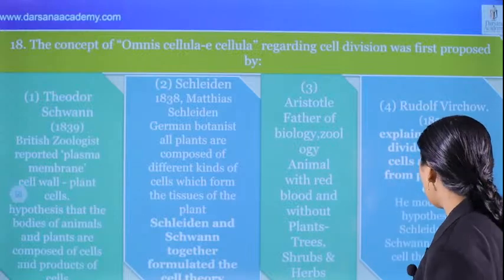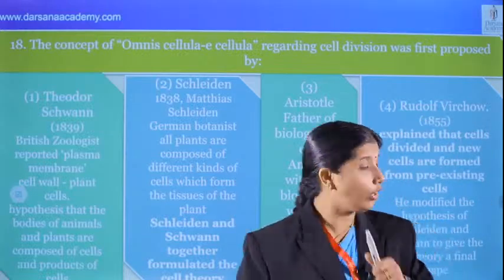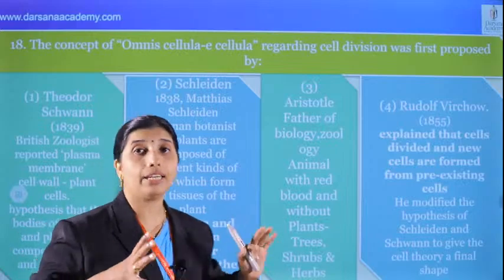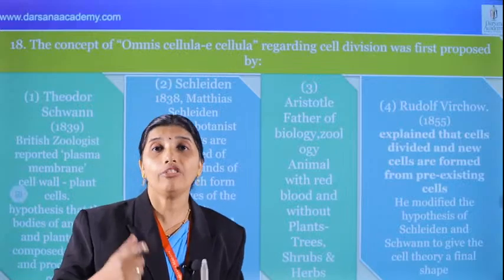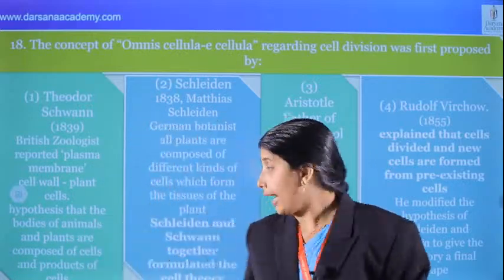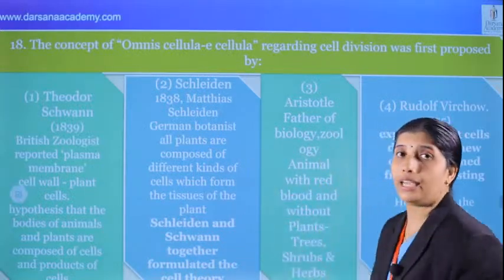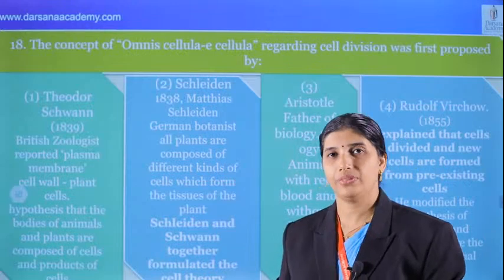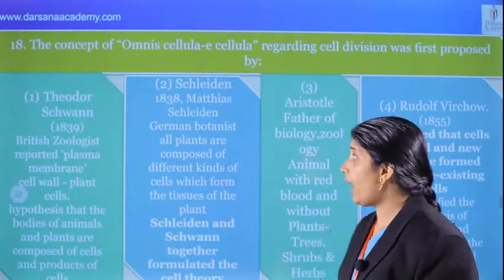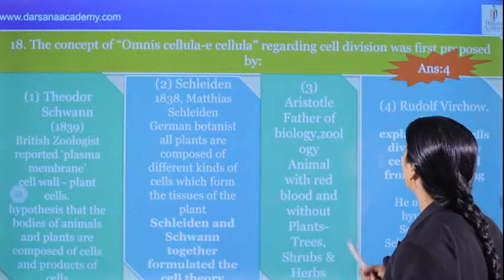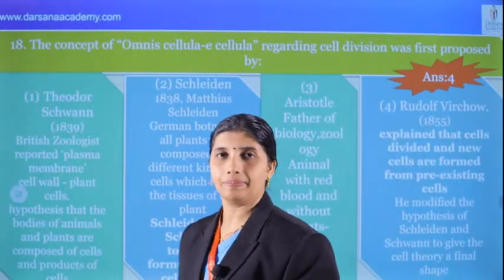Next, he modified the hypothesis of Schleiden and Schwann to give cell theory a final shape. Who modified cell theory? Rudolf Virchow. And who formulated cell theory? That is Schleiden and Schwann. What is written in the NCERT will be the answer for the NEET exam. There is no doubt. What is the answer for this question? Omnis cellula e cellula, of course Rudolf Virchow. Answer 4 is the correct answer.